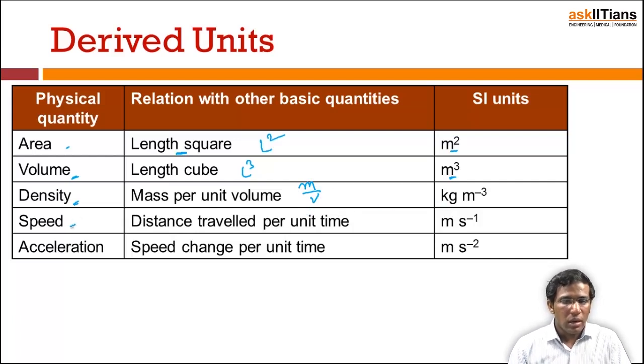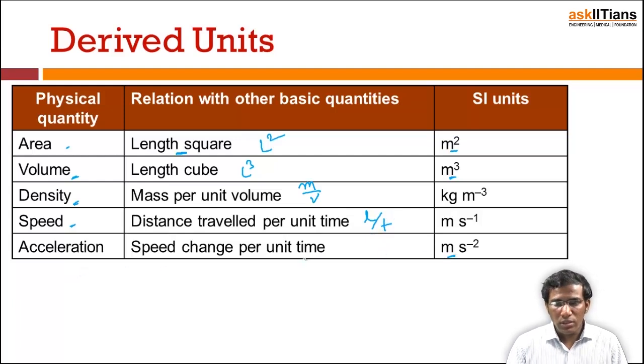Speed is another physical quantity whose units are derived from the fundamental units. Speed is the distance travelled per unit time. So it is length divided by time; length is measured in meters and time is in seconds. So it is meter per second. Similarly, acceleration is meter per second square.